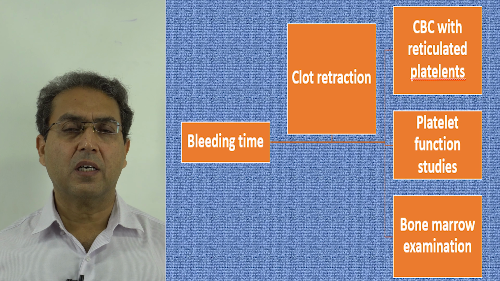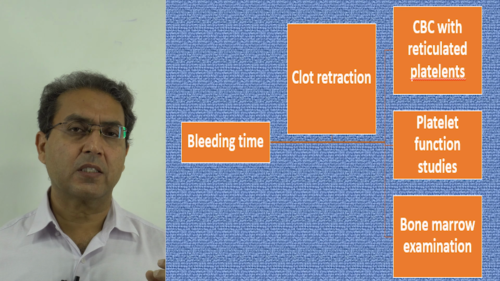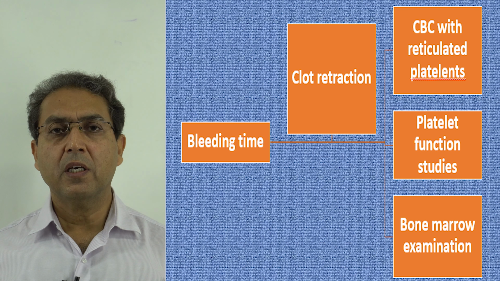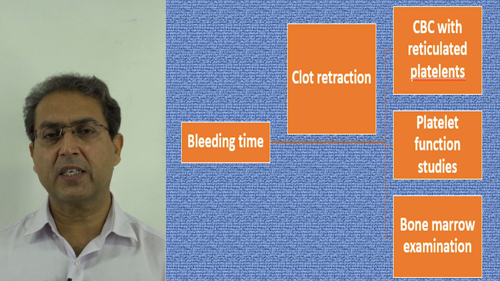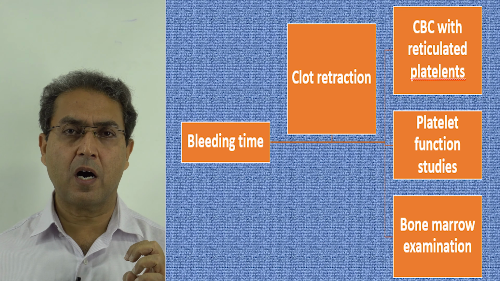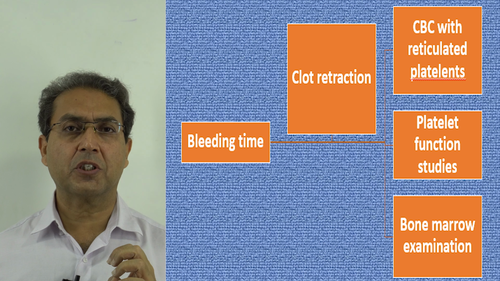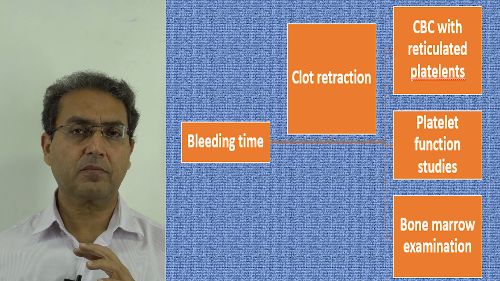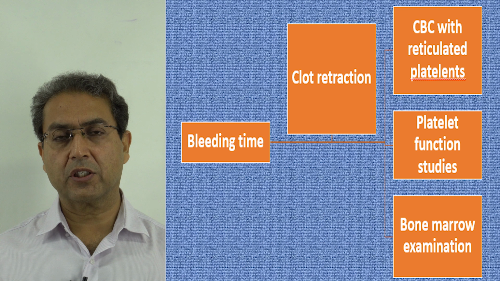The sample which contains more serum has active platelets, because they have caused clot contraction, and the serum is released from the plasma, and you can separate it. So if the platelets are abnormal, there will be less or no clot retraction. This is a bedside test which can tell us whether the platelets are low in number or they are not functioning. This cannot differentiate between qualitative or quantitative defects.